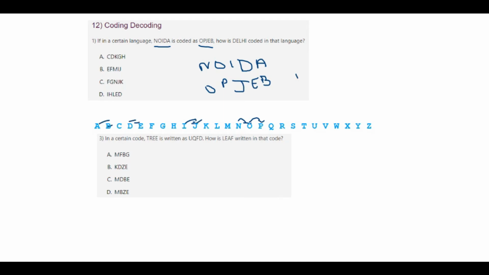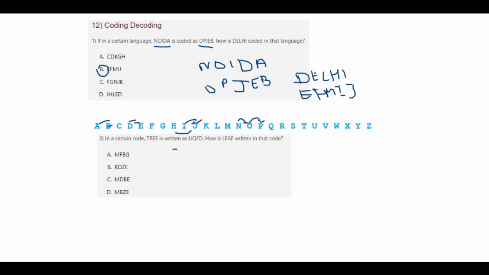So for Delhi, we take a similar way. After D it is E, after E it is F, after L it is M, after H it is I, and after I it is J. It's nothing but your option B, E, F, M, I, J.